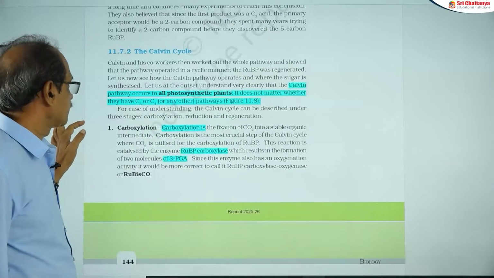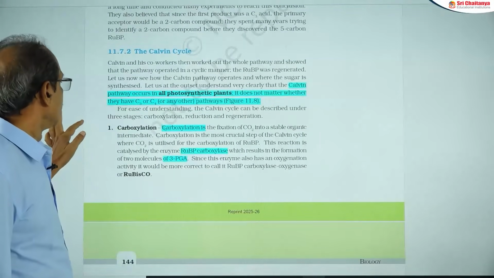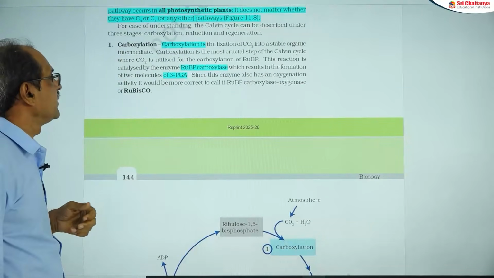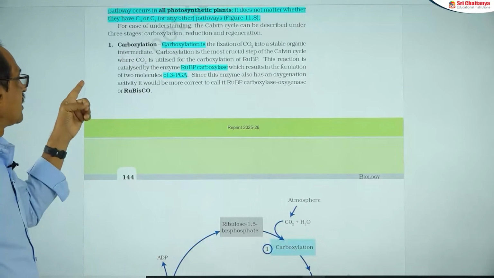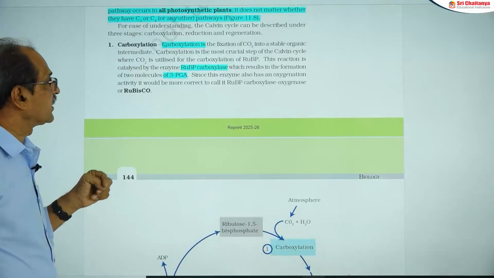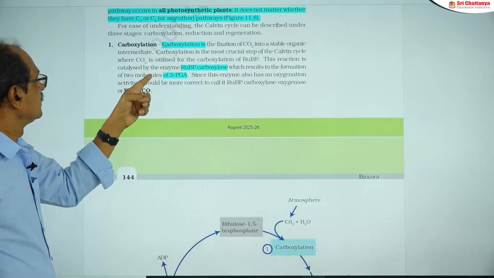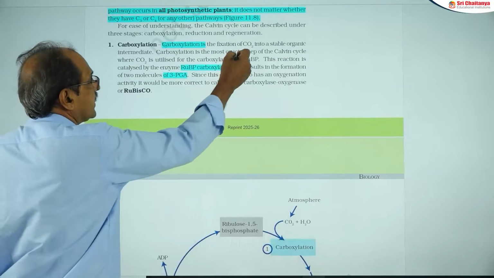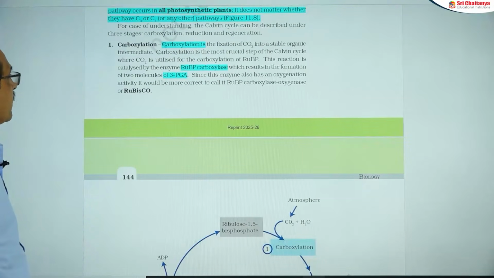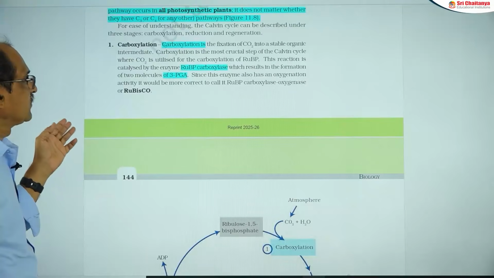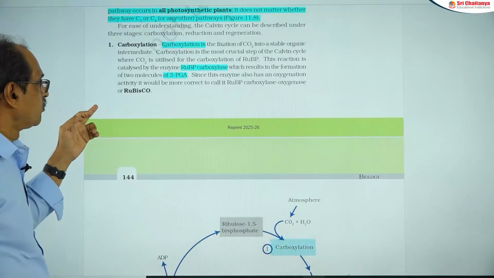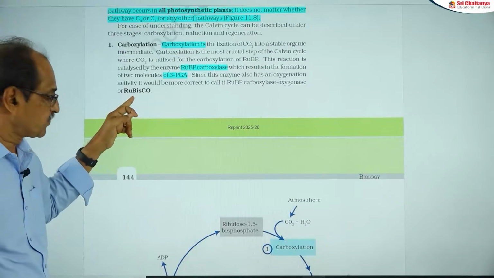Ribulose 1,5-bisphosphate, that is a keto sugar actually. So you can divide the Calvin cycle into 3 steps: carboxylation, reduction, regeneration. Carboxylation is a very crucial step of the Calvin cycle, because this is where CO2 is utilized: the carboxylation of RuBP, catalyzed by rubisco, the most abundant protein in the biosphere.